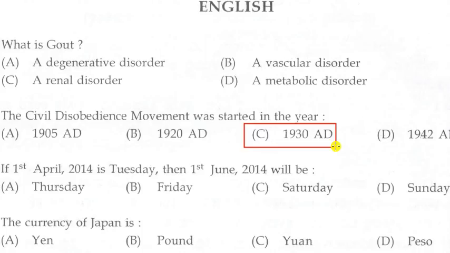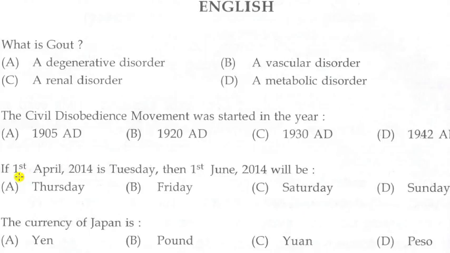On the historic day of 12th March 1930, Mahatma Gandhi inaugurated the civil disobedience movement by conducting the historic Dandi Salt March, where he broke salt laws imposed by the British government. So the civil disobedience movement was started in the year 1930 AD.